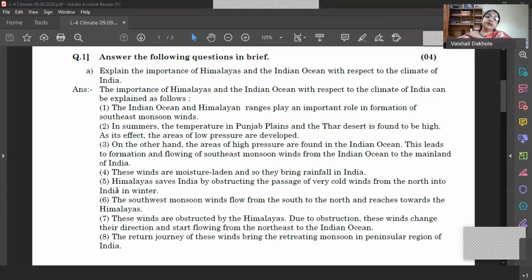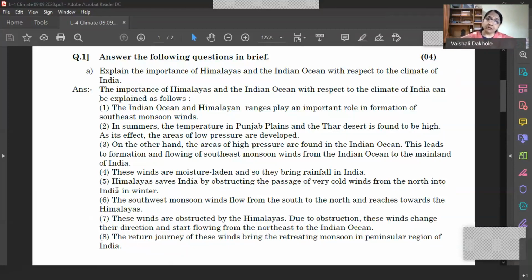And then by the end of September, when these winds become dry, because of the lofty Himalayas they cannot cross the mountains, and then they change their direction and start blowing towards south, towards the Indian Ocean. Now their direction becomes from northeast to southwest. During their returning journey, these winds are known as retreating monsoon winds, northeast monsoon winds.